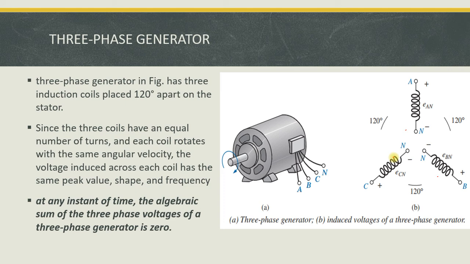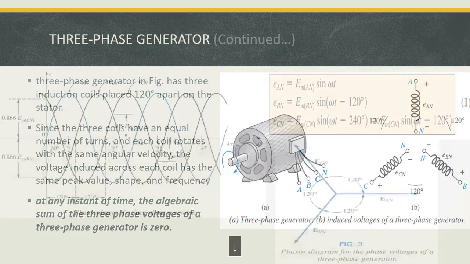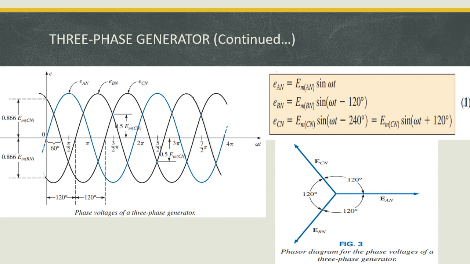At any instant of time, the algebraic sum of the three-phase voltages of a three-phase generator is 0. It is explained in this phasor diagram. Consider the given three-phase voltages generated in the three-phase generator. This is the A phase voltage, this is the B phase voltage, and this is the C phase voltage. In this diagram we infer some important points.